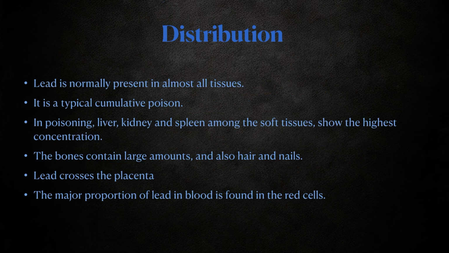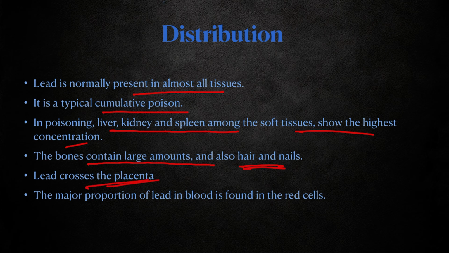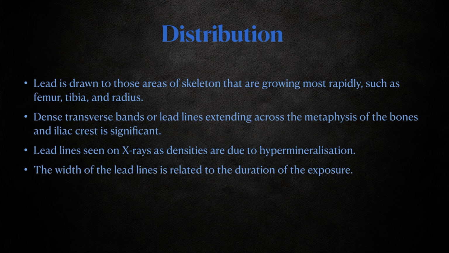Distribution: lead is normally present in almost all tissues. Lead is typically a cumulative poison and accumulates in all parts of the body. In poisoning, liver, kidney, and spleen among other soft tissues show the highest concentration. The bones contain large amounts, and also hairs and nails. Lead crosses the placenta and can be present in the fetus. The major portion of lead in blood is found in the red cells.